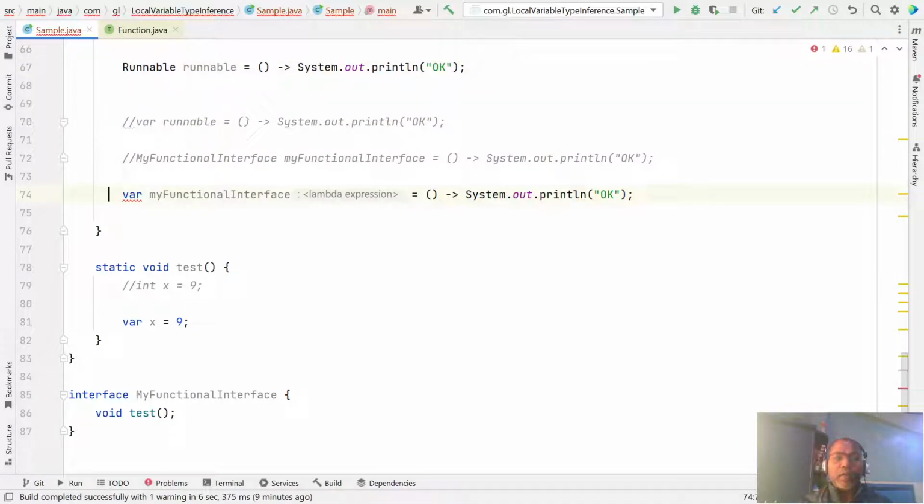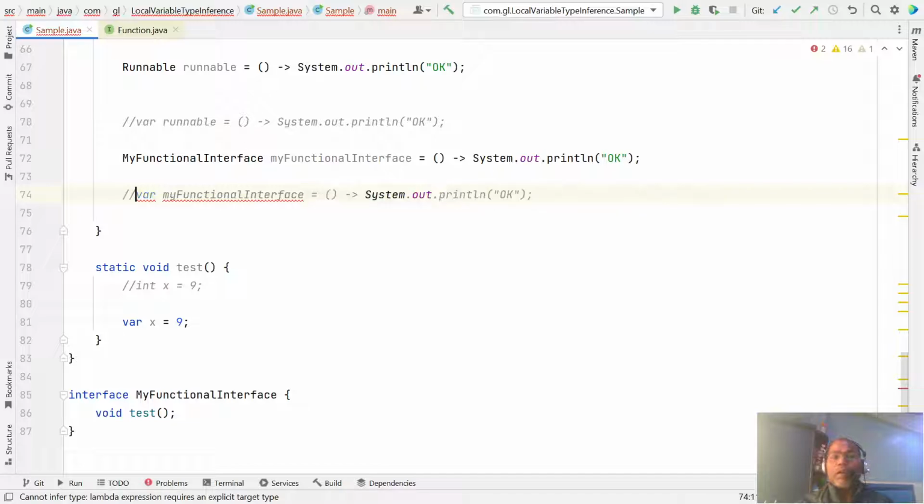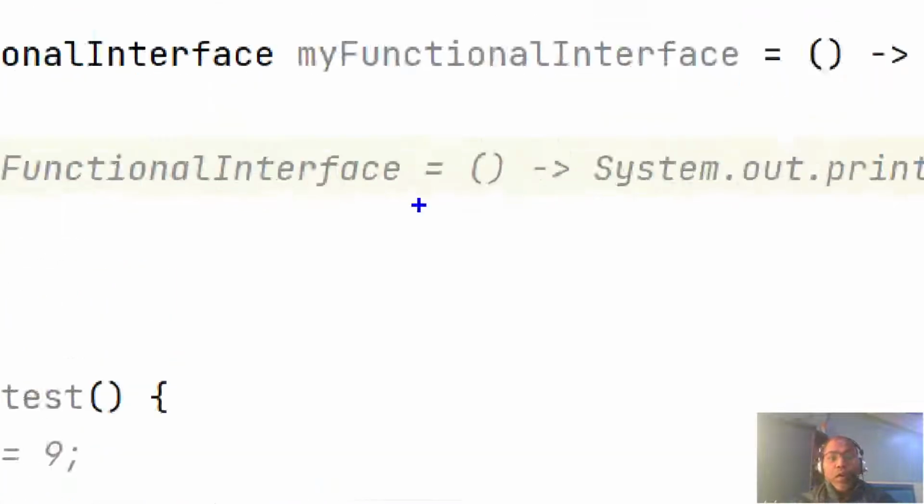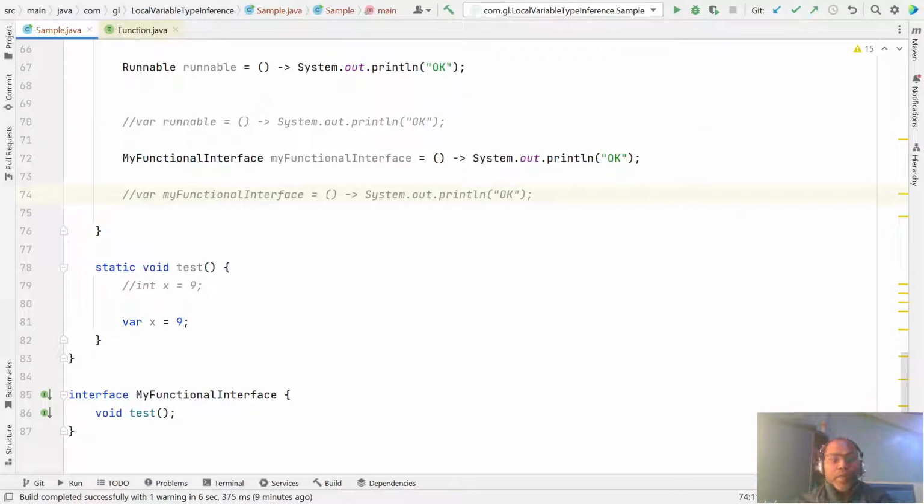Here you do not specify the var keyword, even if this is a local variable, because this right hand side does not give the compiler clear context to figure out the data types. So here you cannot use the local variable for type inference.